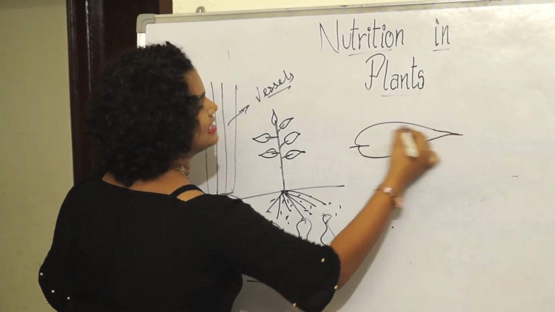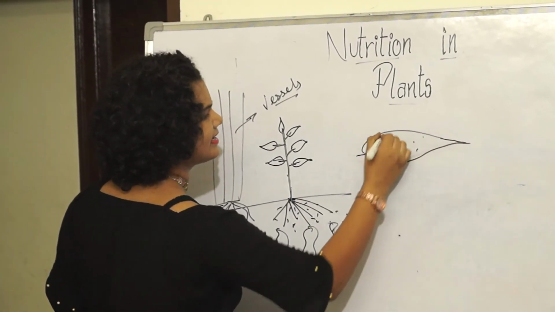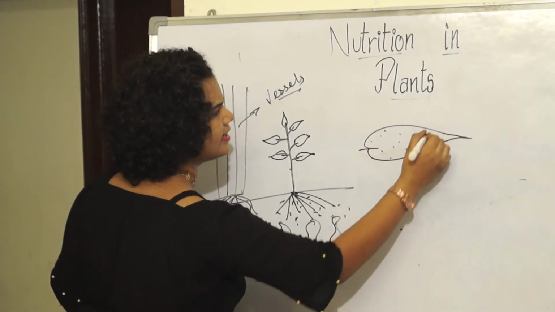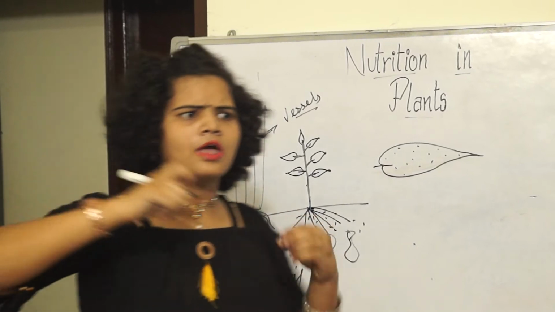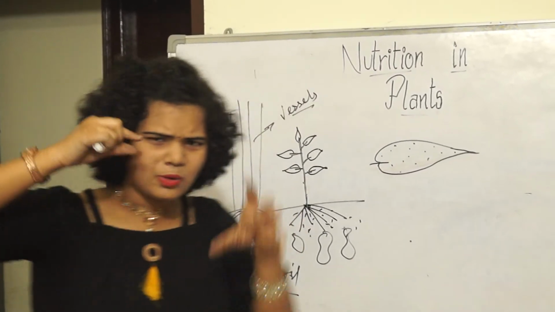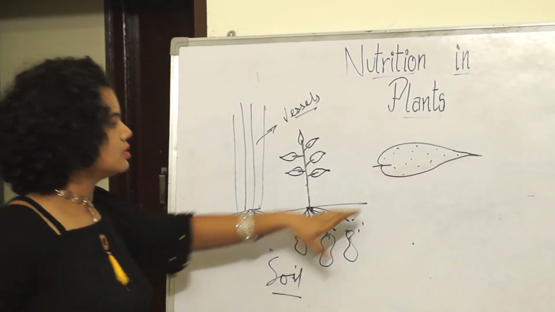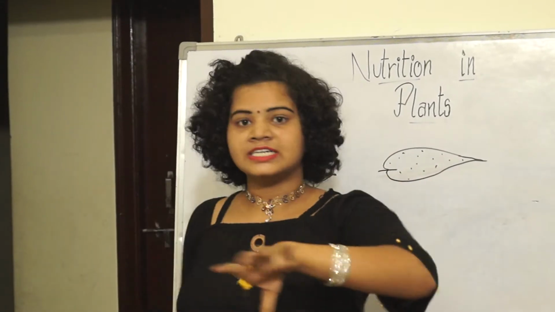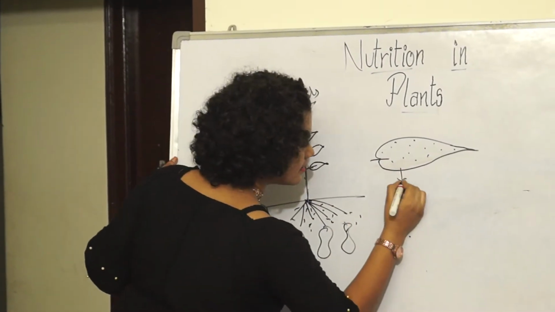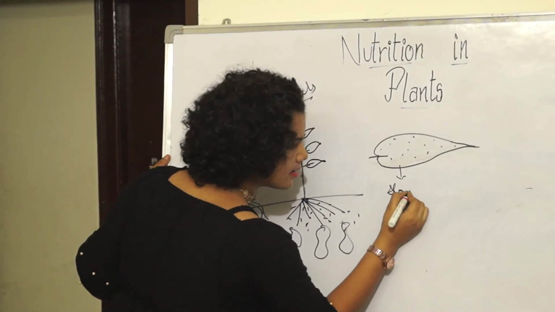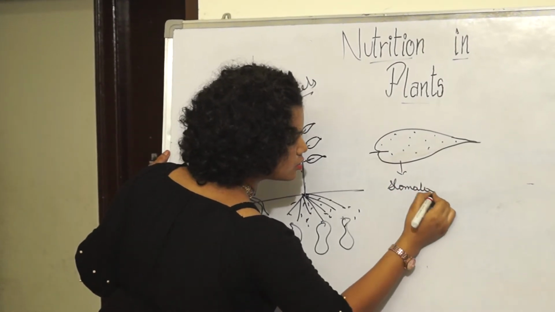Okay, so this leaf has tiny little pores, very tiny pores. These pores present on the surface of the leaves are called stomata. Let's write it down here: stomata.